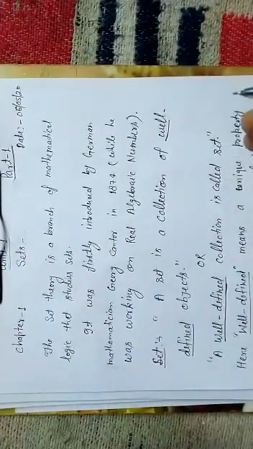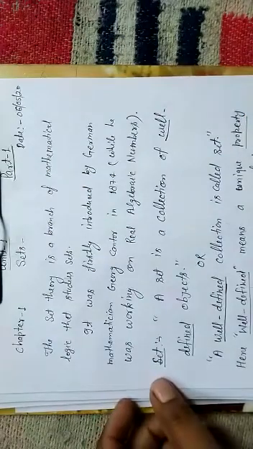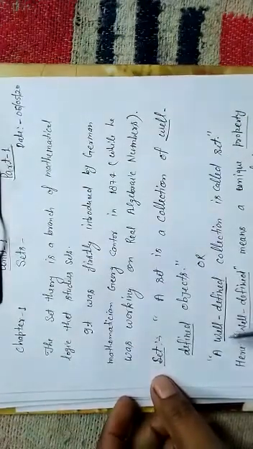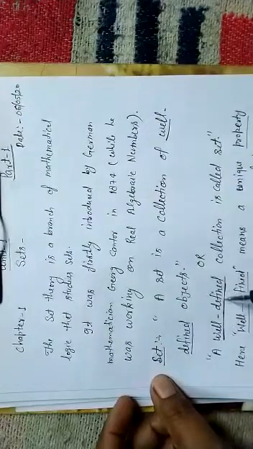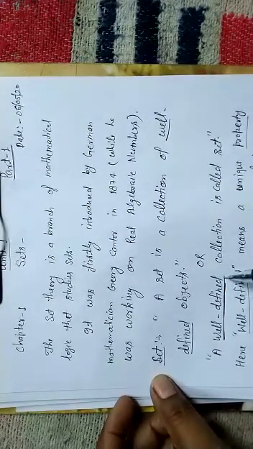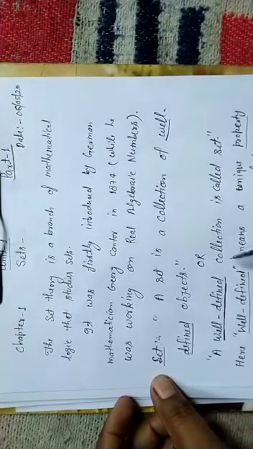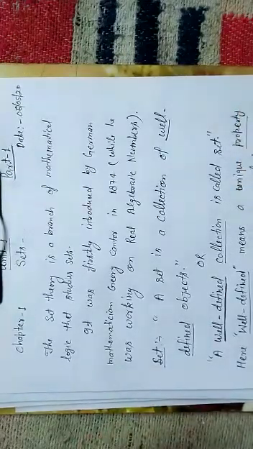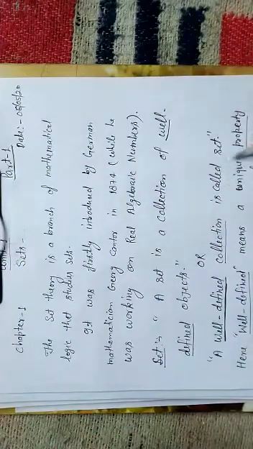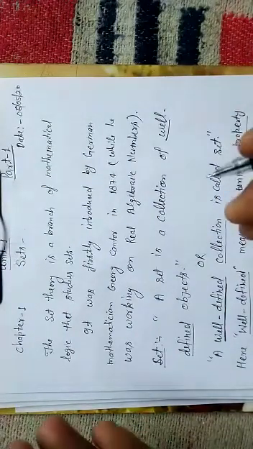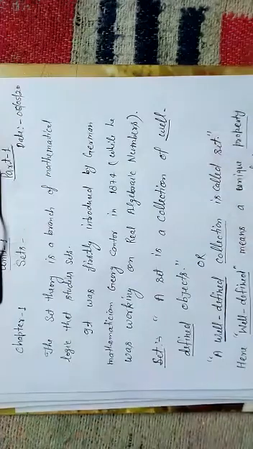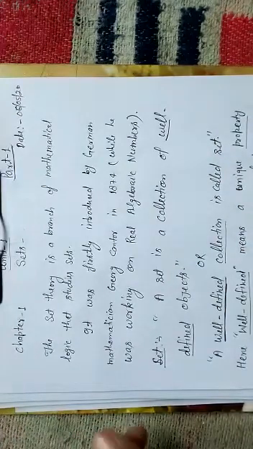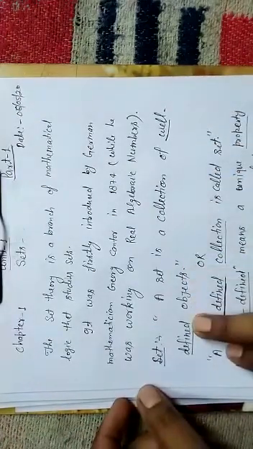So we are mainly focused on the word used, well-defined. And collection, everyone knows what a collection is. Collection is a group or aggregate of some objects. Collection, group, set, etc. are synonyms of each other. But here a new word is used, well-defined.